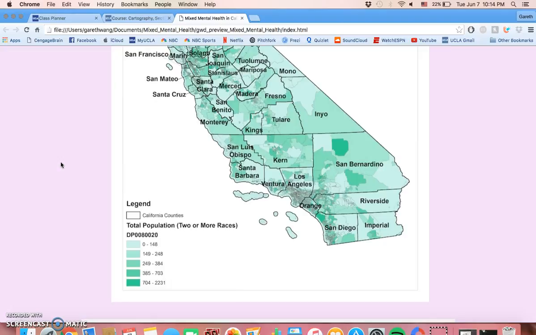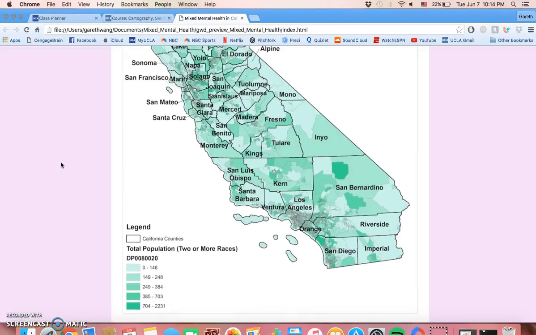As you can see, there are a lot of urban areas on this map that the scale that I chose did not allow me to delve very deeply into the distribution of the mixed population. For example, in the Bay Area up here, and then in the LA area. It's very difficult with these small census tracts, which are formed that way because of the high population, to get a glimpse into how the mixed population is distributed in these areas.